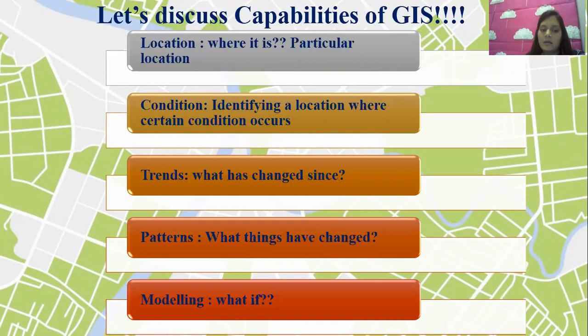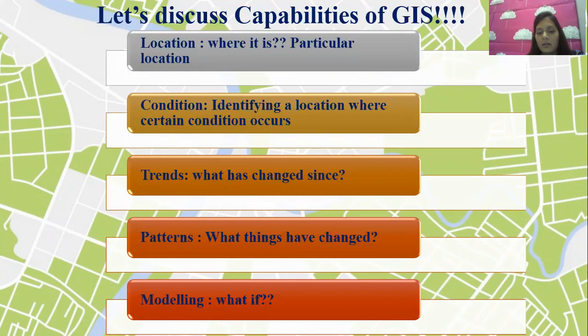Next is trends, what has changed since. If we are doing any analysis, we have temporal images, say 1991 data, 1995 data, 2000 data. What are the trends, how is change taking place, what changes are taking place, that is called trends. GIS can do that analysis. Further in this module we will discuss the trends and locations, how these capabilities are important, and why the capability of GIS should be very good, and only then can it be very useful.